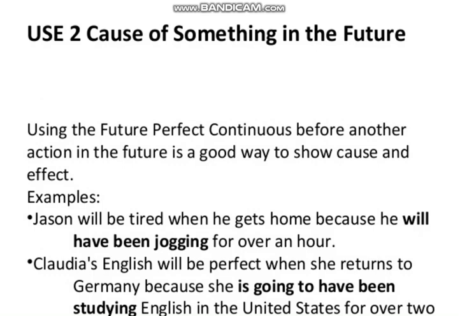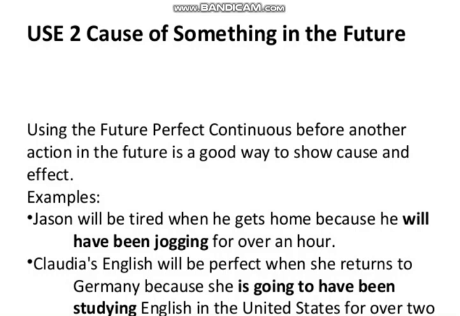Cause of something in the future, it discusses the cause and effect situation. So it will be discussing the cause of something in the future. Using the future perfect continuous before another action in the future is a good way to show cause and effect. These are also the same sentences which are showing cause and effect as we have discussed in past perfect continuous tense as well. In examples you can see: Jason will be tired when he gets home because he will have been jogging for over an hour.